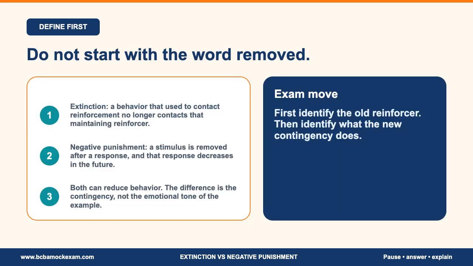Before the shortcut, get the definitions clean. Extinction means a response that used to contact reinforcement no longer contacts that maintaining reinforcer. Negative punishment means a stimulus is removed after a response, and the future frequency of that response decreases. Both can reduce behavior, so the exam distinction is not whether the example feels unpleasant. The distinction is the contingency.